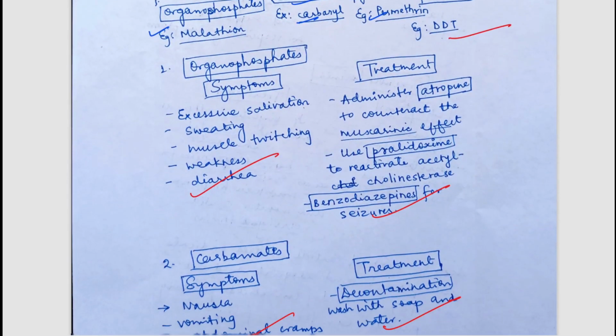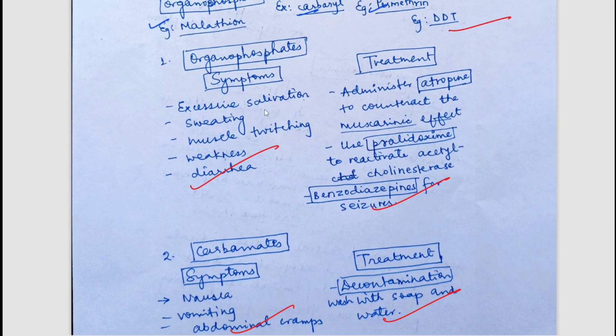So what are the symptoms of organophosphates? That is excessive salivation, that is the saliva will be generating in high amount in your mouth. There will be sweating, muscle twitching, weakness, diarrhea. So these are similar symptoms in most of the types of pesticides. You will find these types of symptoms, along with nausea, vomiting, sometimes cramps, sometimes pains, sometimes fatigue. So these are the common symptoms of the insecticides. Treatment, that is